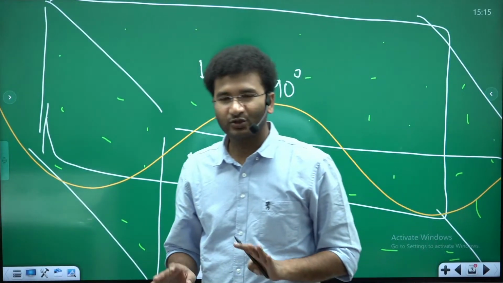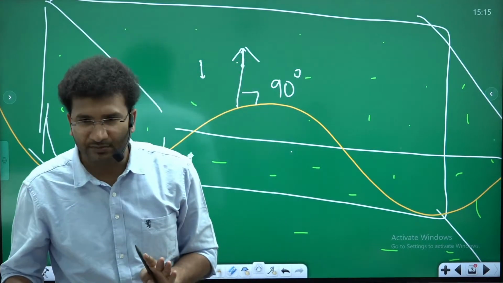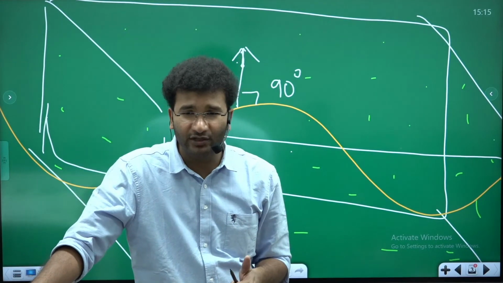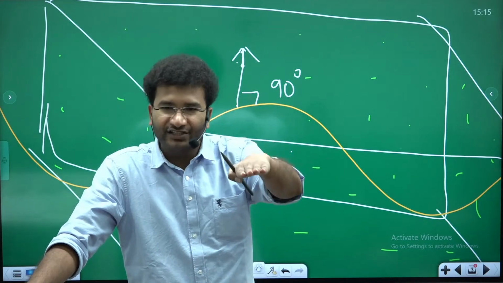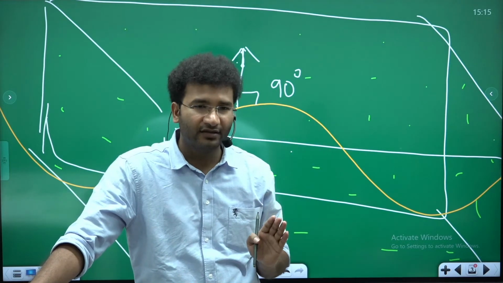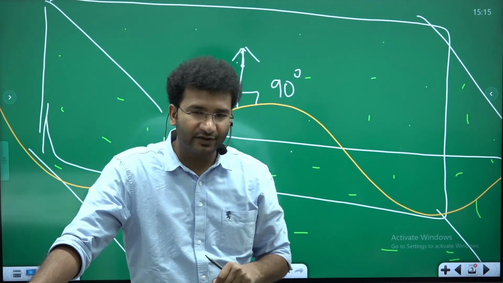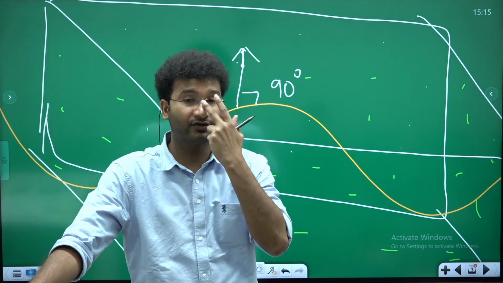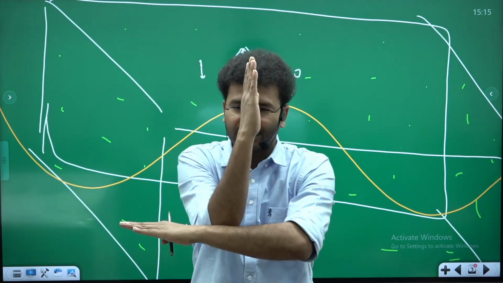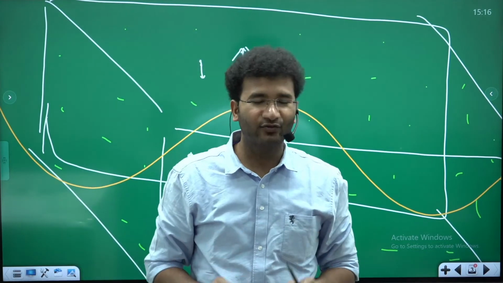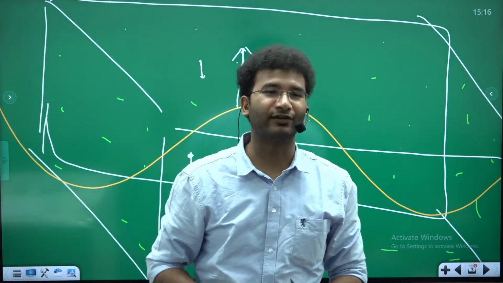So you have understood that waves are of two types. One is the longitudinal wave. In a longitudinal wave, the particle movement is parallel to the direction of the wave. In a transverse wave, you got to see that the direction of the wave and the propagation of the particles are perpendicular to each other.